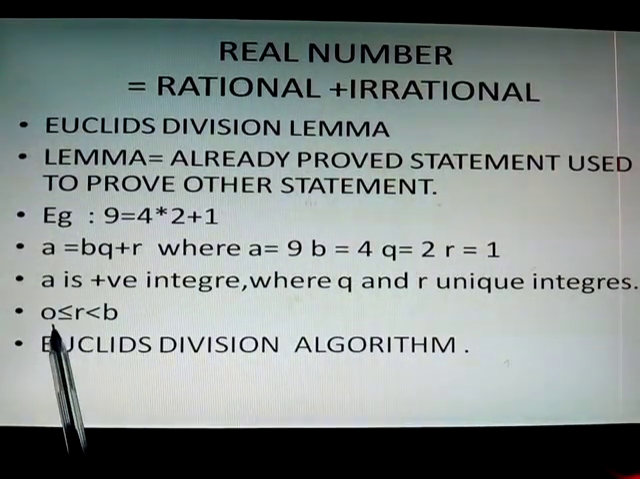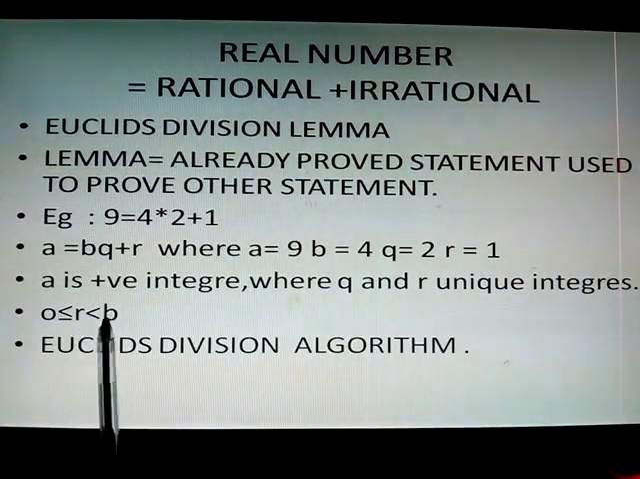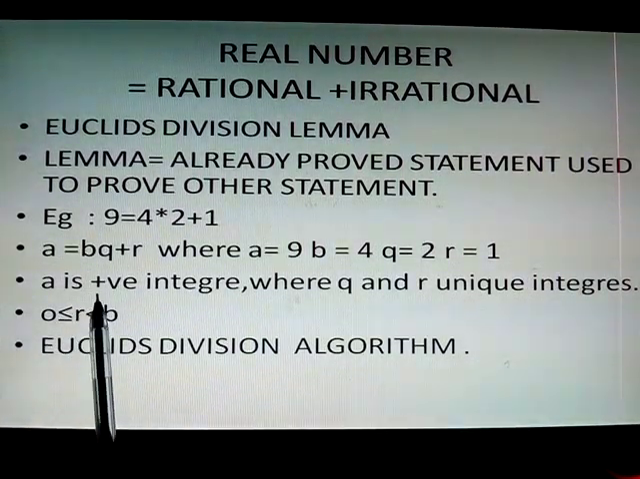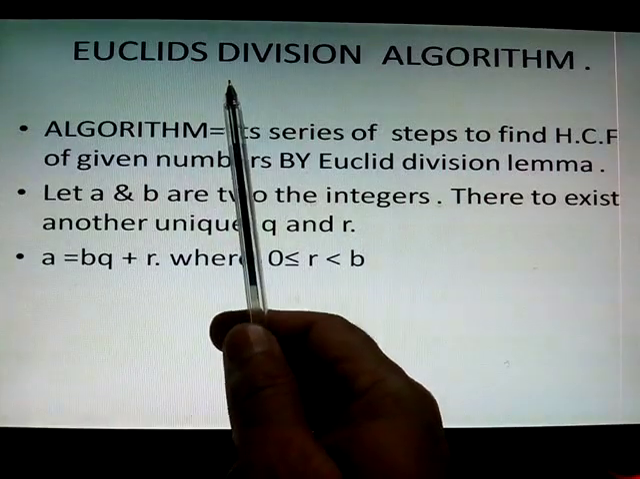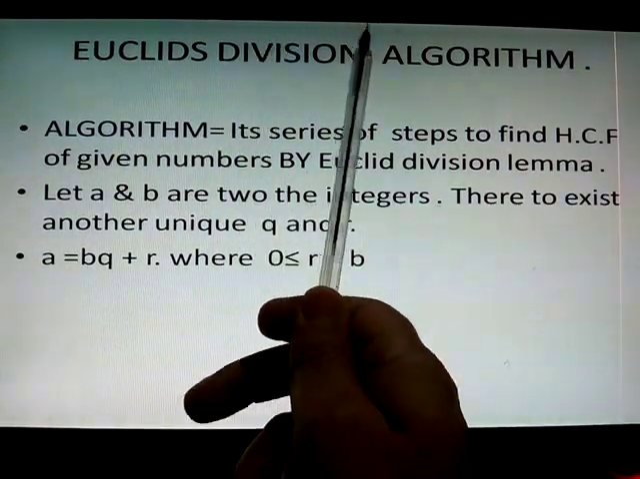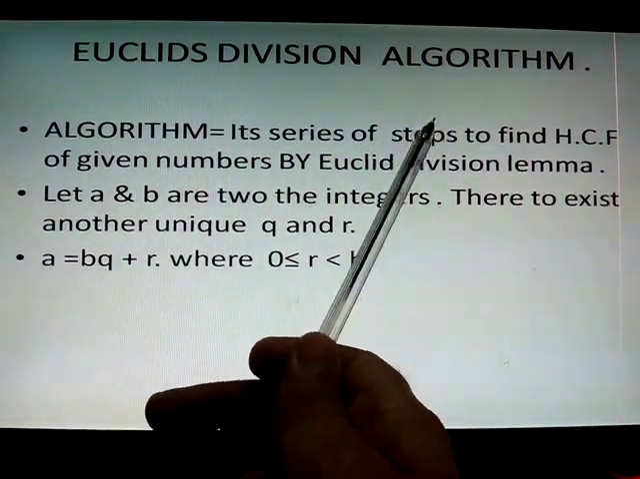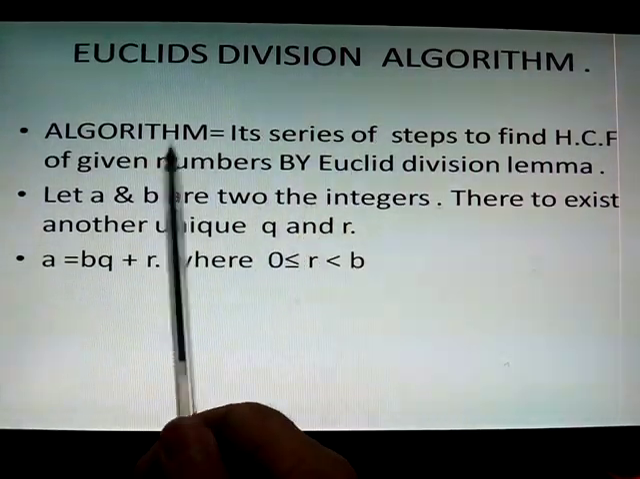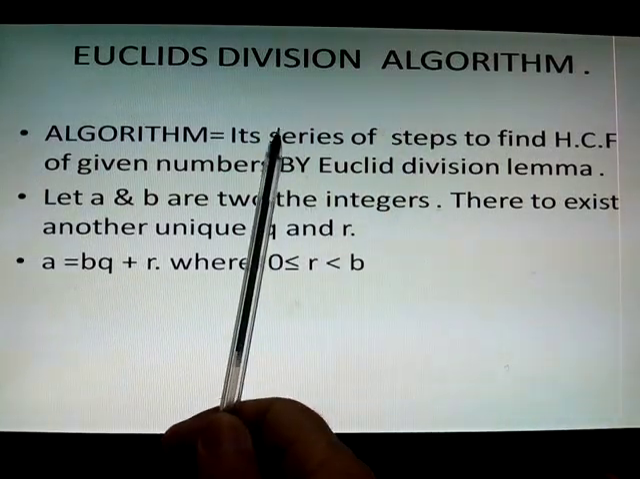So R lies between 0 and B. It is less than B but greater than or equal to 0. So next, that is Euclid division algorithm. Euclid's division algorithm, we know that Euclid is the name of the person, and algorithm is the series of steps to find the HCF of given numbers by the Euclid division lemma.